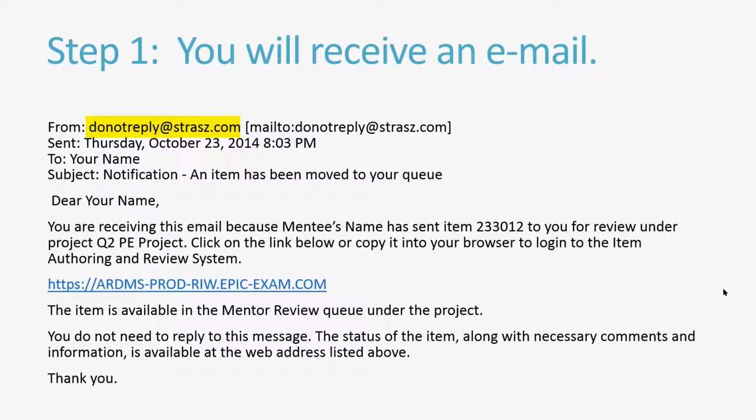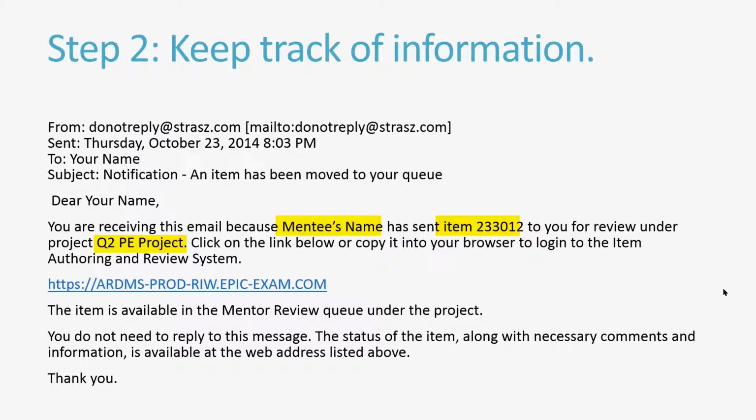Step 1. After you've been paired with a mentee and you have contacted them via email to introduce yourself, your role is finished until you receive notification that they have written an item and it is awaiting your review. That notification will come from do-not-reply@strag.com. Strag is the company that helps us develop and support the EPIC software, so this will be an automated email from the EPIC system once the writer has clicked the Send to Mentor button.